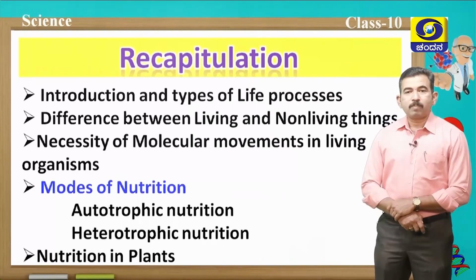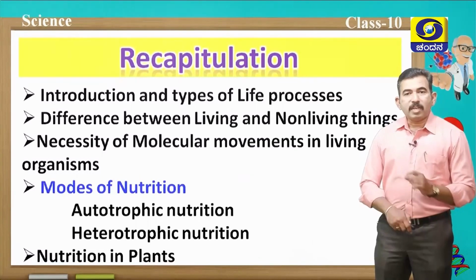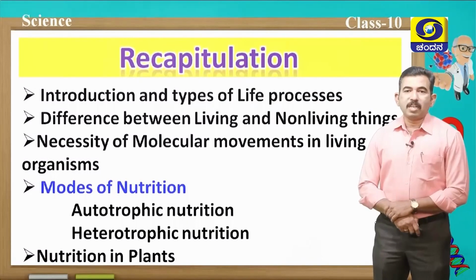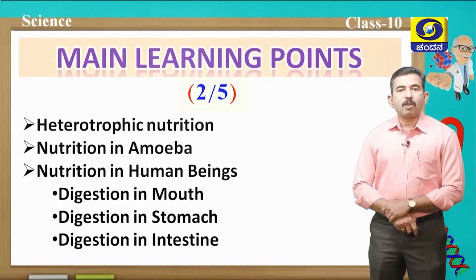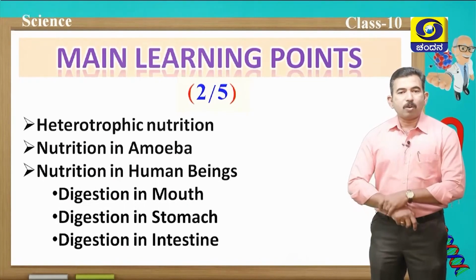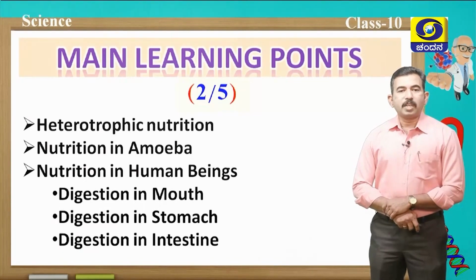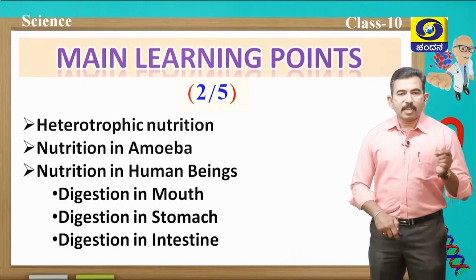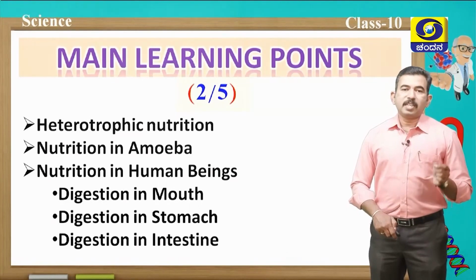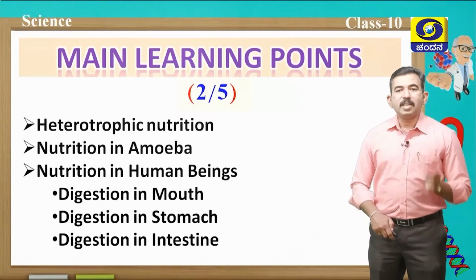Apart from that, in detail we studied nutrition in plants, especially the photosynthesis process. In today's class we are going to discuss mainly heterotrophic nutrition, nutrition in amoeba, and nutrition in human beings. In that we are going to study in detail digestion in the mouth, digestion in the stomach, and digestion in the intestine.